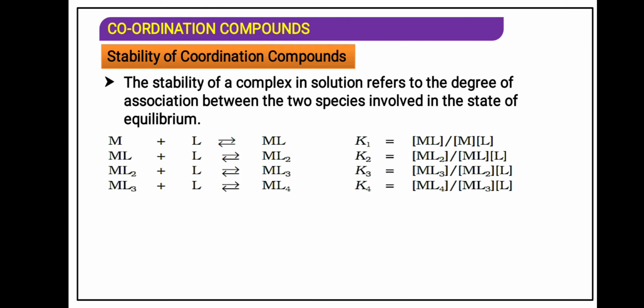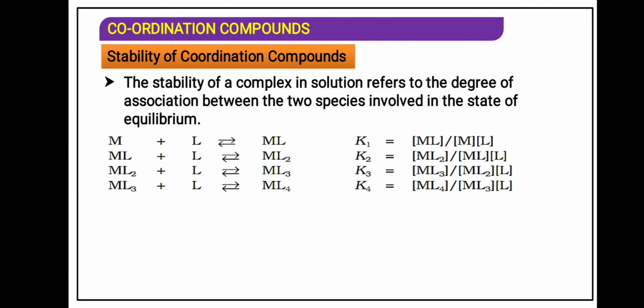In this way, whenever a metal and ligand combine, initially they first combine, and according to the law of mass action, which we studied in 11th standard in chemical equilibrium, the concentration of the product upon the concentration of the reactant applies. So when the metal combines with the ligand it forms ML, then one by one all the ligands combine to form higher and higher complexes.